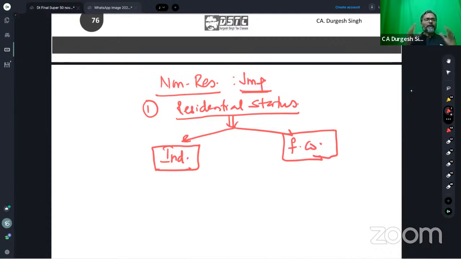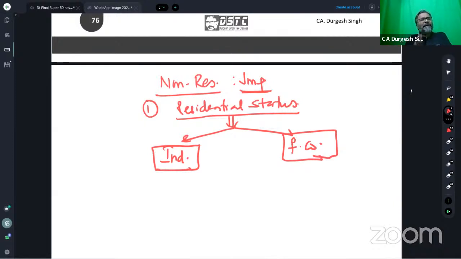Be careful, students, you will not find any independent question of residential status in your examination. That is the reason why I have taken this first question. I will tell you how they are asking the question in the exam. They will try to merge the concept of residential status with a full-fledged question on total income, or they will use integrated case studies to capture the essence of this entire concept. But don't expect an independent question on the residential status of an individual and of a foreign company.